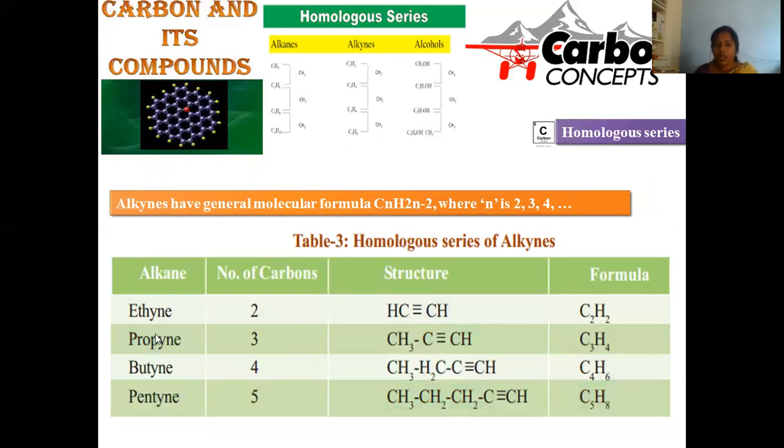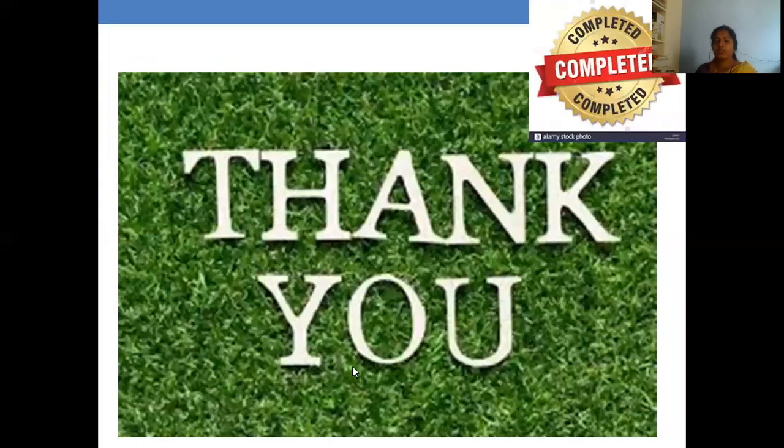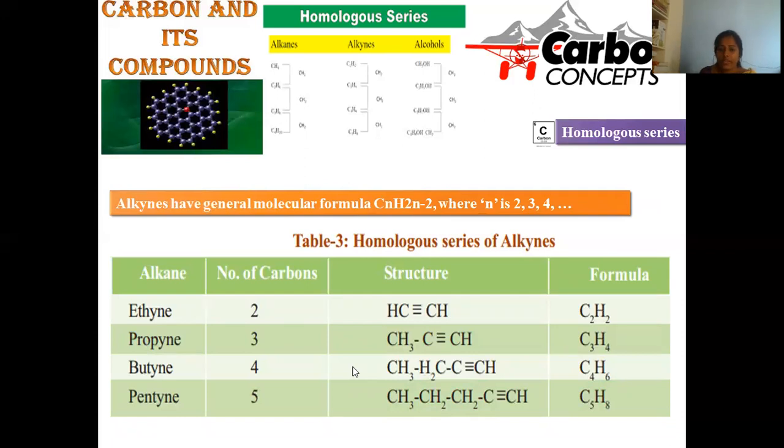Another is about alkynes. Alkynes where triple bond is located and all are said to be homologous in nature. Ethyne, propyne, butyne, and pentyne, where two consecutive compounds are differentiated by CH2 unit, and all are possessing the triple bond as their functional group. That's the reason why you can say this is also a homologous series where the general formula pertaining to these compounds is CnH2n minus 2. So here CnH2n minus 2 is the general formula for alkyne compounds. By this, the homologous series of compounds got completed.